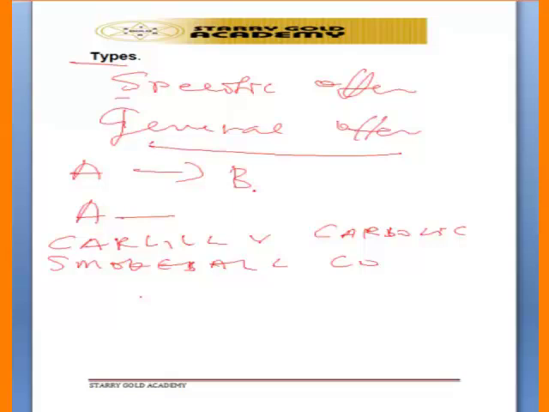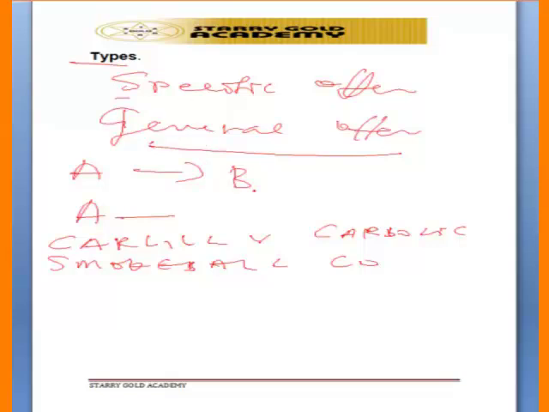When the matter got to court, the company said that they were not making the offer to the plaintiff, that it was an offer made to the whole public and it cannot be accepted. But the court held that an offer can be specific and also it can be general.